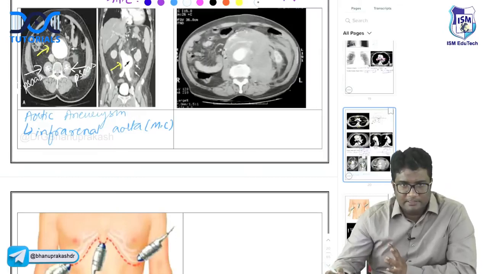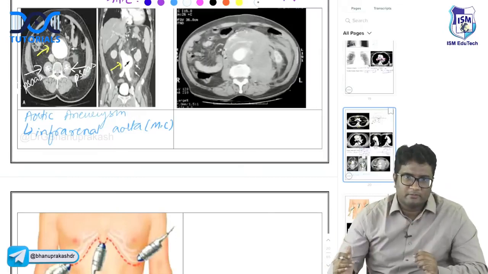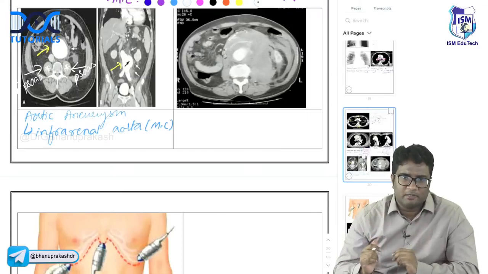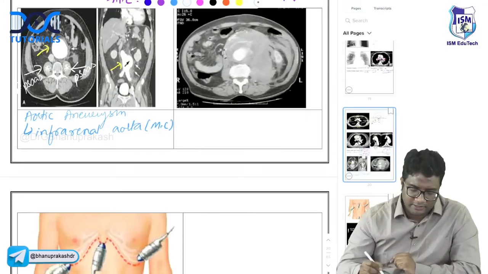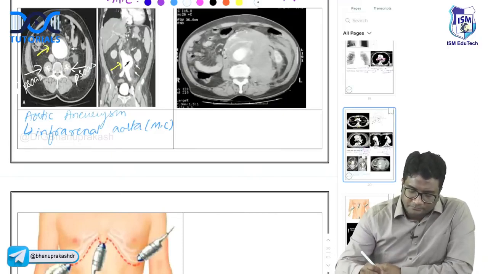They are the paravertebral muscles. Kidneys are not so close to the vertebral body, right? So kidneys will not be kissing the vertebral body like that. These are the paravertebral muscles, the psoas muscles. Okay, so differentiate that.